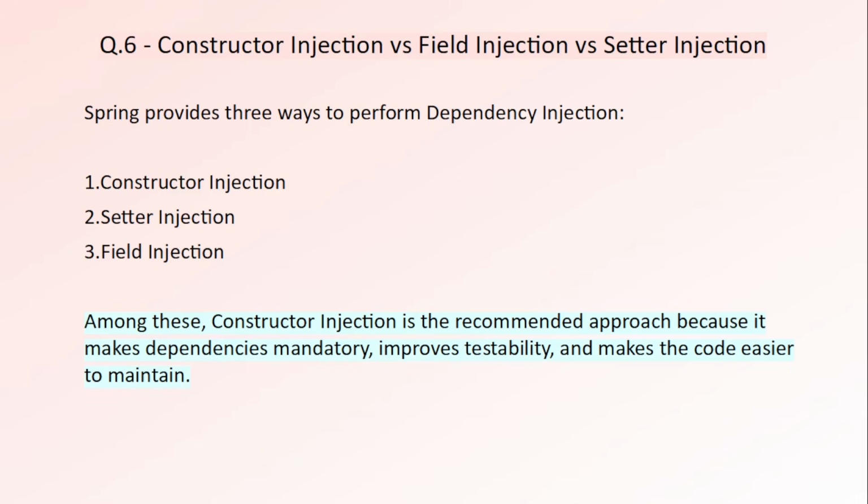Constructor injection, field injection and setter injection. So in the previous question we learned what is dependency injection. Now how does Spring actually inject those dependencies? So Spring gives us 3 options: constructor injection, setter injection and field injection. Let's understand them one by one.